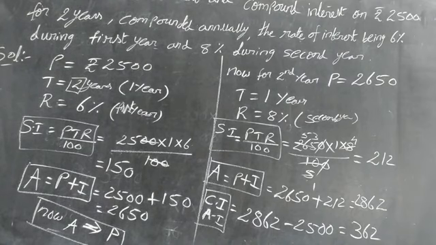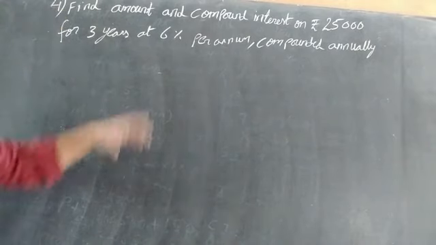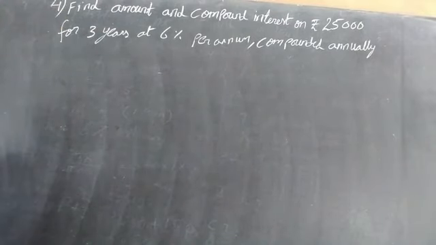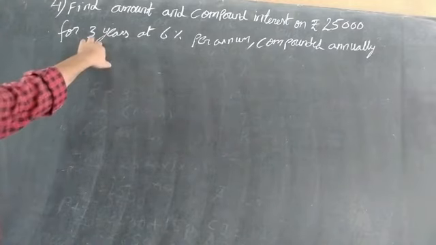And the next sum is, okay, see this one. Find the amount and compound interest on rupees 25,000 for 3 years at 6% per annum, compounded annually. Here 3 years is given, so we have to find it 3 times.